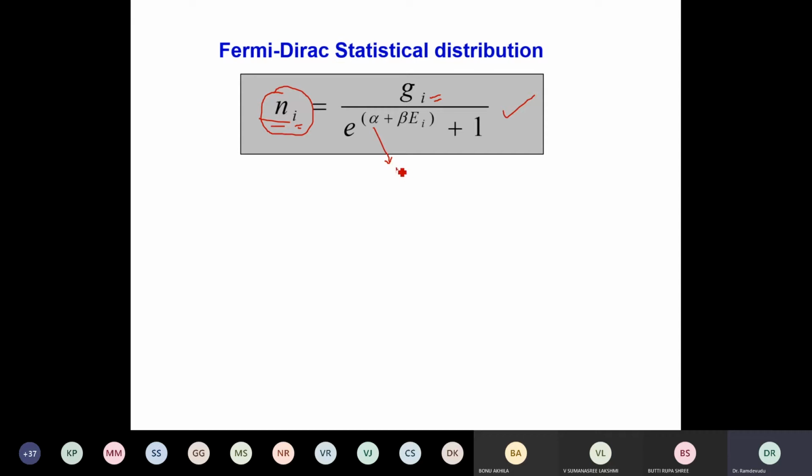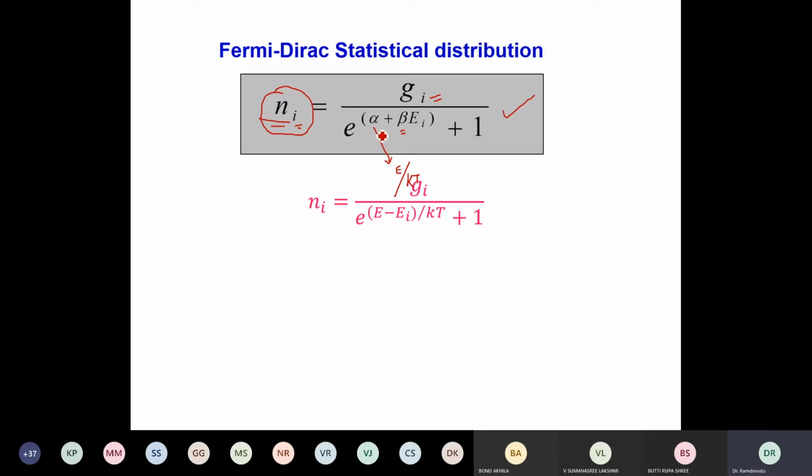e by k naught, or say k, the Boltzmann constant, and beta is another constant which is 1 by kT, I can write. So by keeping this, I will get this equation.